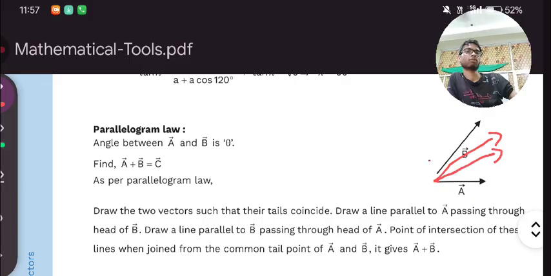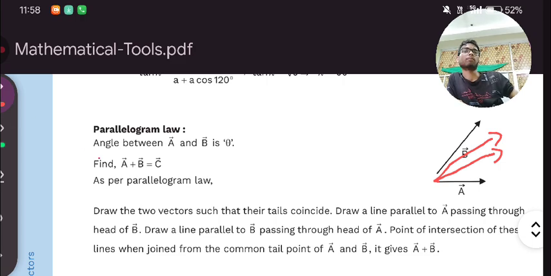So the parallelogram will give you a third vector which starts from the origin. So this is known as a parallelogram. It means this is parallel to this, and this is parallel to this. It is not completely parallel to the other vectors, but it looks like they are parallel. That's why we are calling it a parallelogram.